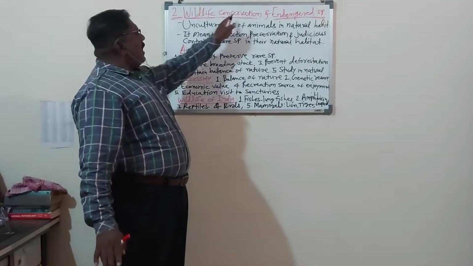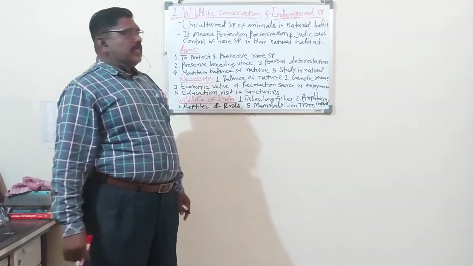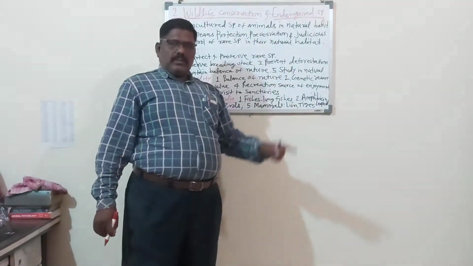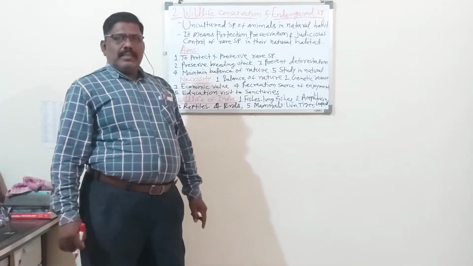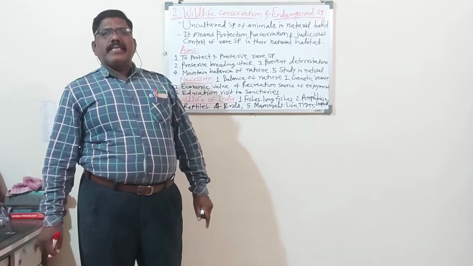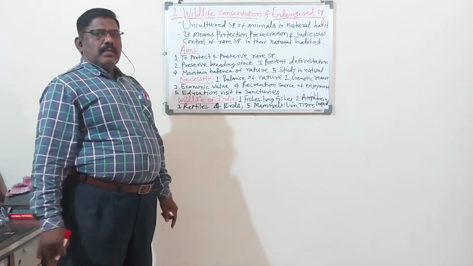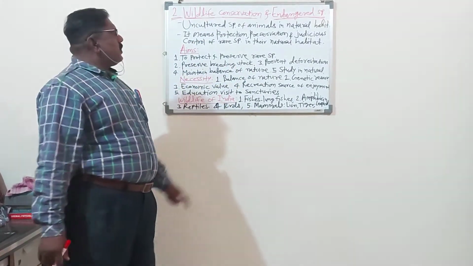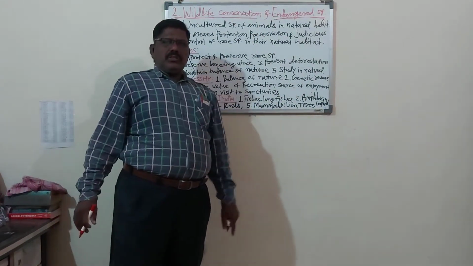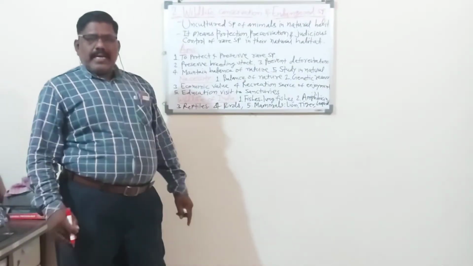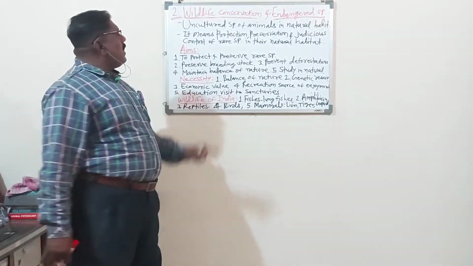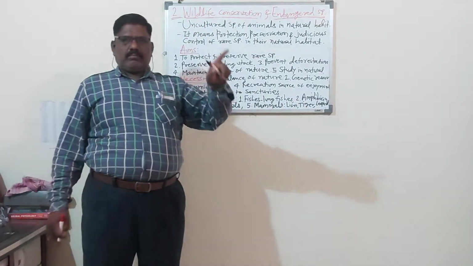One is wildlife conservation and another one is endangered species. But here it is given together. So first we will study wildlife conservation, and then in the next period we will study endangered species. So today the discussion is only about wildlife conservation.